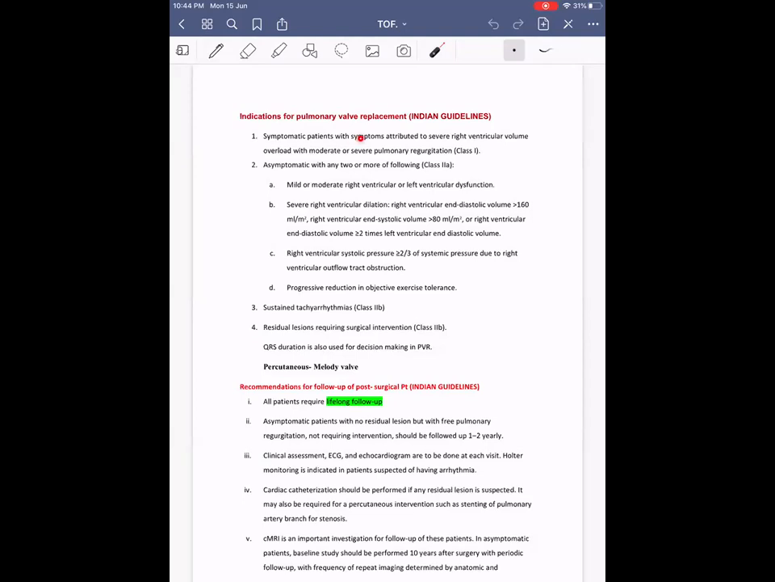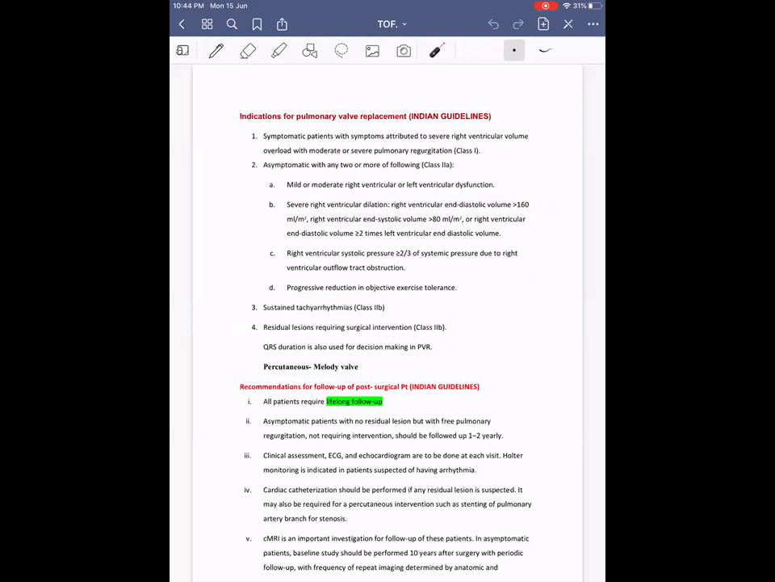Then as per Indian guidelines, what are the indications for pulmonary valve replacement in post-TOF PR patients? Symptomatic patients with symptoms attributable to RV overload and moderate to severe pulmonary regurgitation, it is a class 1 indication. Asymptomatic patients with any one of the following: mild to moderate RV dysfunction, severe RV dilatation. Same values are given here also, more than 160 ml per meter square for RV end diastolic volume index, and RV end systolic volume index more than 80 ml per meter square. Then right ventricular systolic pressure more than 2/3 of the systemic pressure, progressive reduction in objective exercise capacity, sustained tachyarrhythmia, residual lesions requiring surgical intervention, everything is the same.